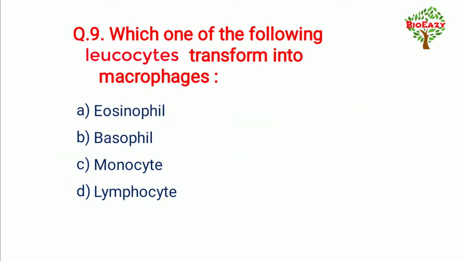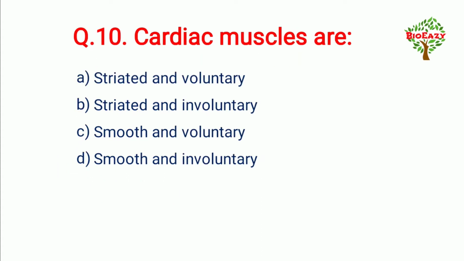Next question number 9 is, which one of the following leukocytes transform into macrophages? And the answer is monocyte. Next question number 10 is, cardiac muscles are, and the answer is striated and involuntary.